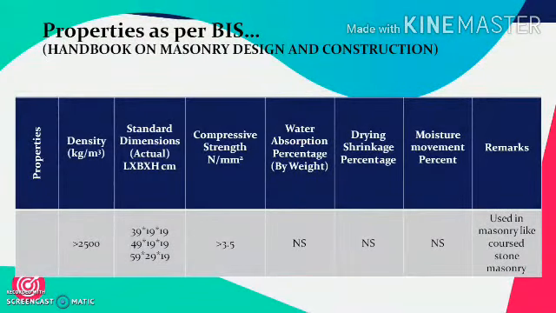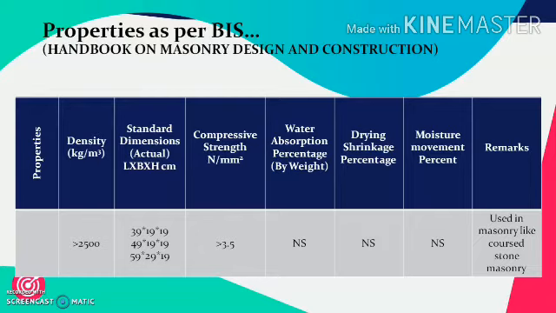These blocks have a density of more than 2500 kg per meter cube. These are available in three sizes: 39 by 19 by 9 cm, 49 by 19 by 9 cm, and the largest dimension available is 59 by 29 by 19 cm.